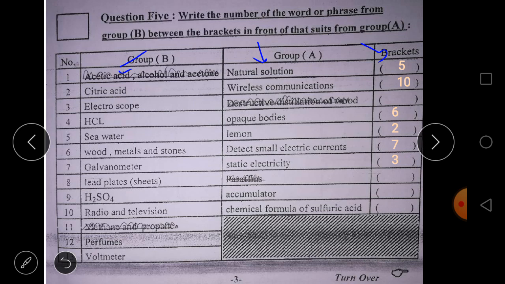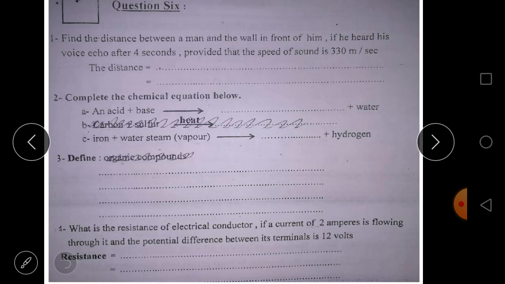Paraffins are not included. Accumulator is made of what? Yes, it is made of lead plates or sheets. Number 8. Chemical formula of sulfuric acid is H2SO4, which is number 9. So let's go further to see the next type of questions, which is the problems in sound and electricity, together with some reactions and one of the definitions.